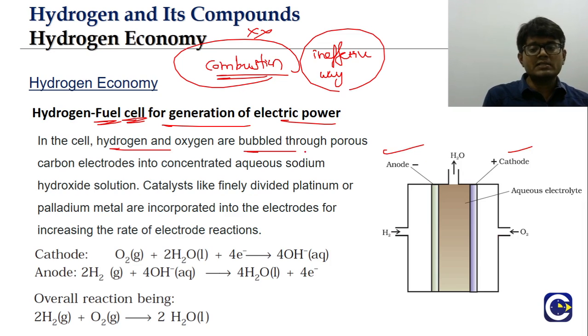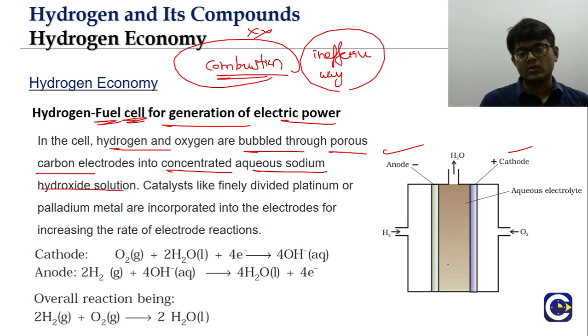The hydrogen and oxygen gas will be bubbled through the porous carbon electrodes into the concentrated aqueous solution of sodium hydroxide. The porous electrodes are what? Porous means the gases can go through them. Okay? So from one side we'll pump hydrogen gas, and from the other side we'll pump oxygen gas.